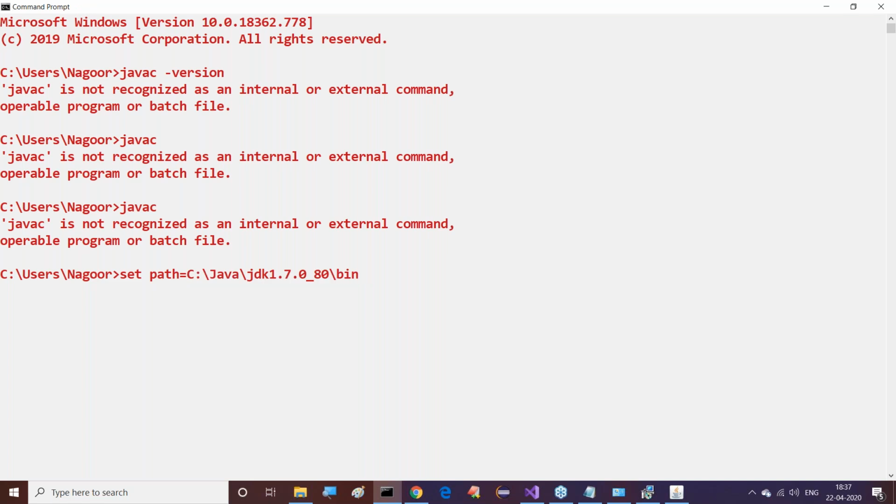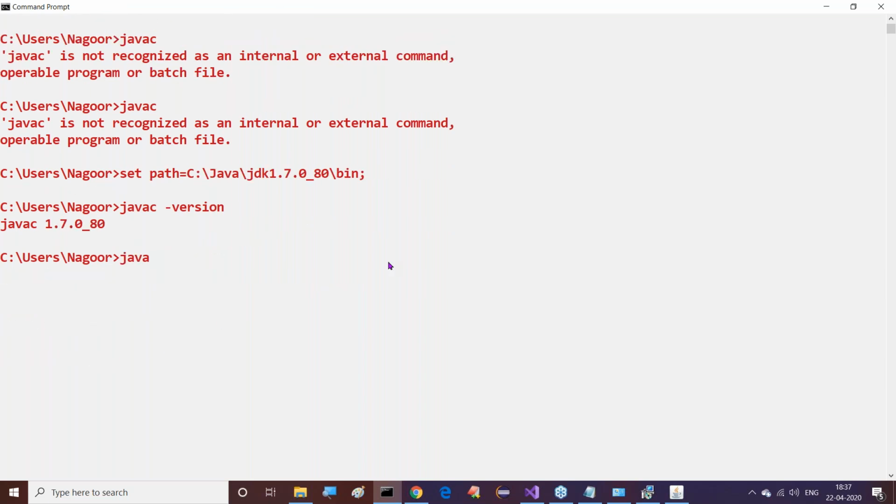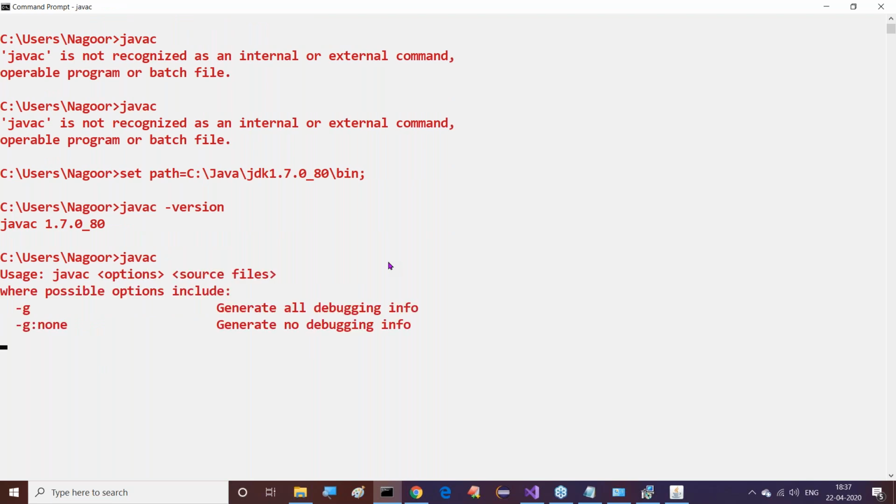Set the path is equal to, we have to copy this. Java JDK 1.7.0_80. Just copy this one. Now observe this clearly: javac -version. Which version are we getting here? 1.7.0_80 we are getting. Now if you click on this javac, all these options can be seen.